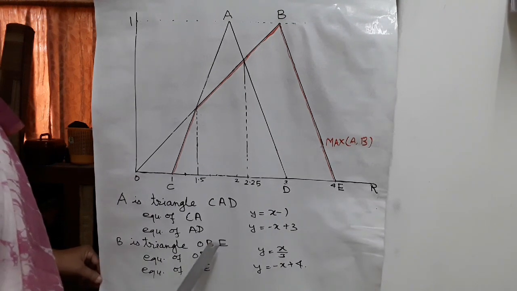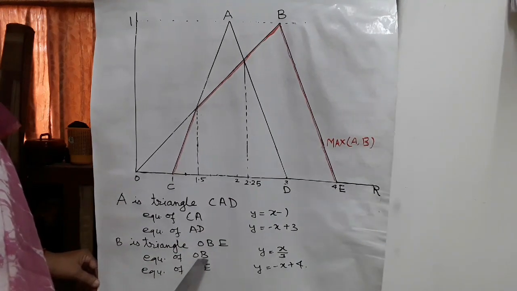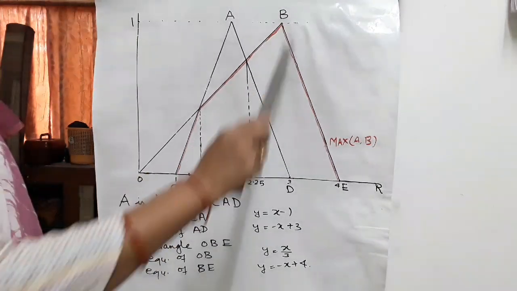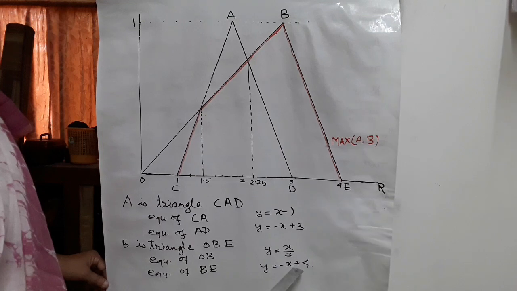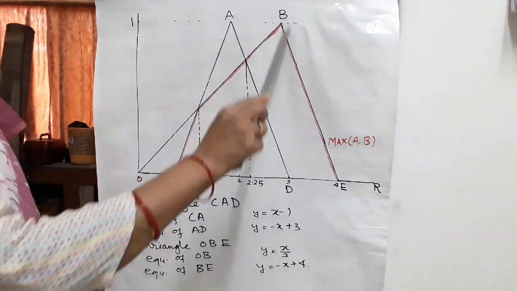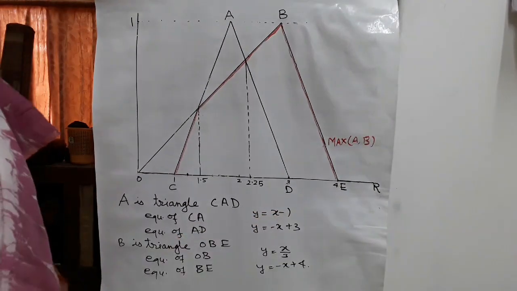B is triangle OBE. The equation of OB is y equal to x upon 3, and the equation of BE is y equal to minus x plus 4. This red mark is given for max(A,B).